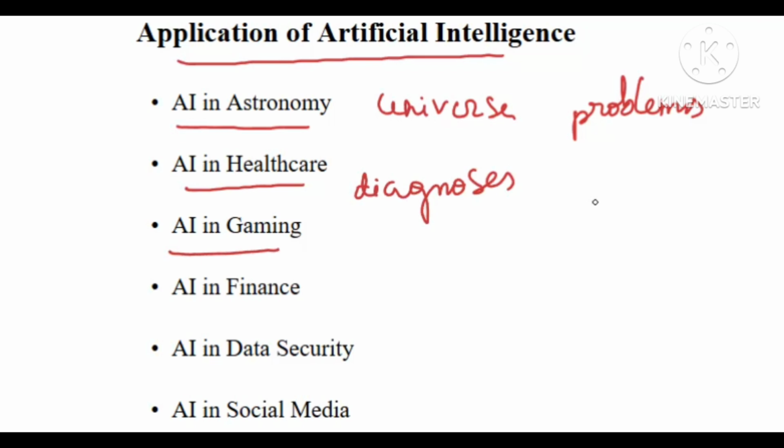Because of strategic games, especially we can take an example like chess, right? It's a strategic game. The machine needs to think through a large number of possible moves, and we can enhance that here. And also we can go for AI in finance. What I mean by finance is implementing automation in finance. We can enhance this for automation. And I can also go for adaptive intelligence, like machine learning processes, to enhance the financial process.